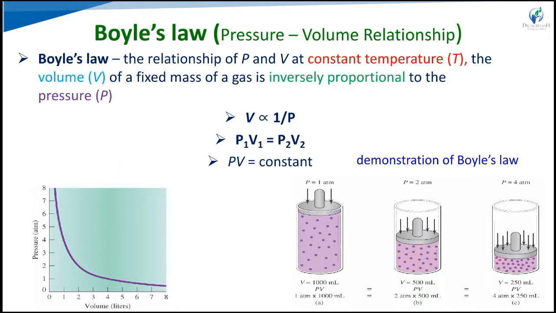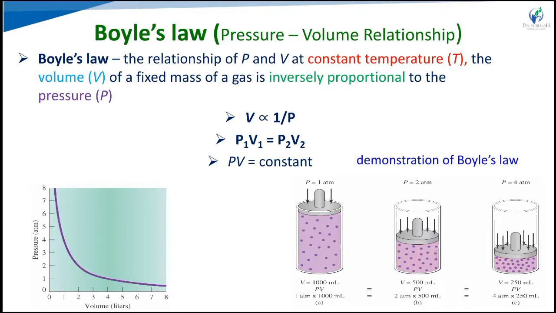So we say V is directly proportional to 1 upon P. So V is equal to K into 1 upon P, where K is the constant. So PV is equal to K. PV becomes constant, so P1 V1 is equal to P2 V2. Here V represents the volume of gas and P is the pressure that we apply.